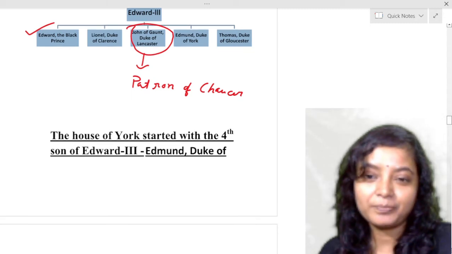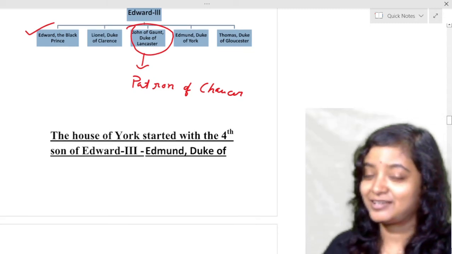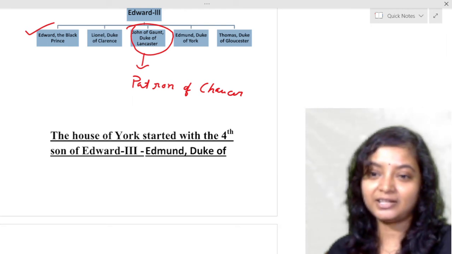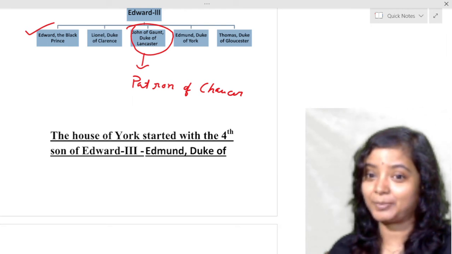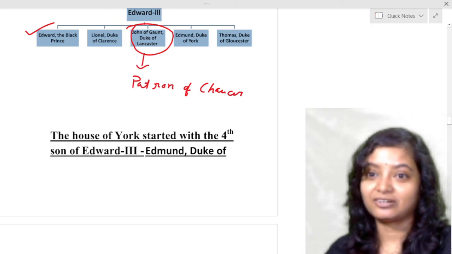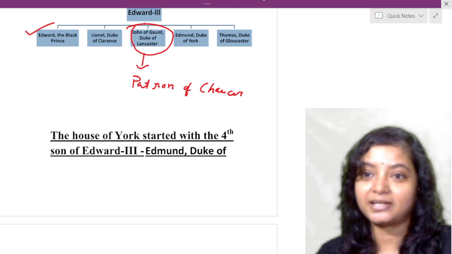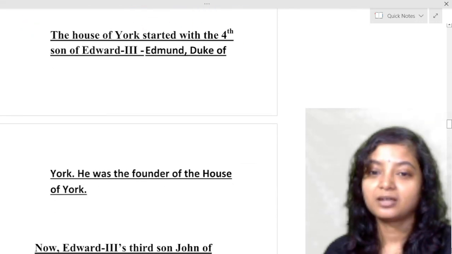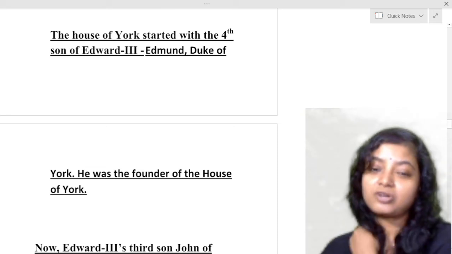Now the House of Lancaster had already started. So what about the House of York? The House of York started with the fourth son of Edward III, that is Edmund, Duke of York. He was the founder of the House of York.